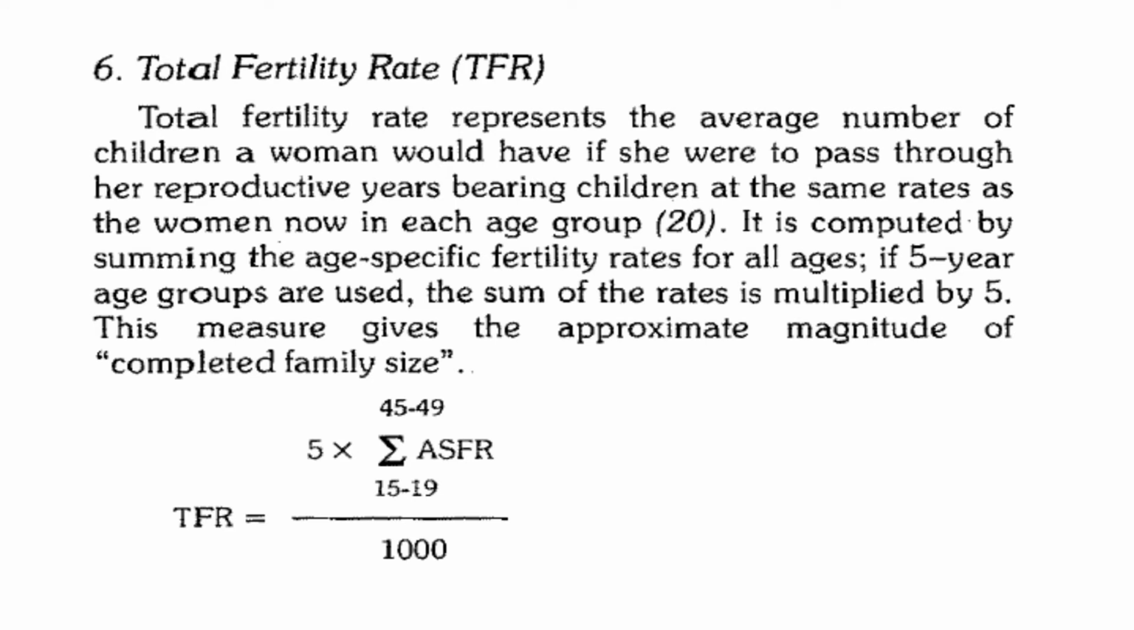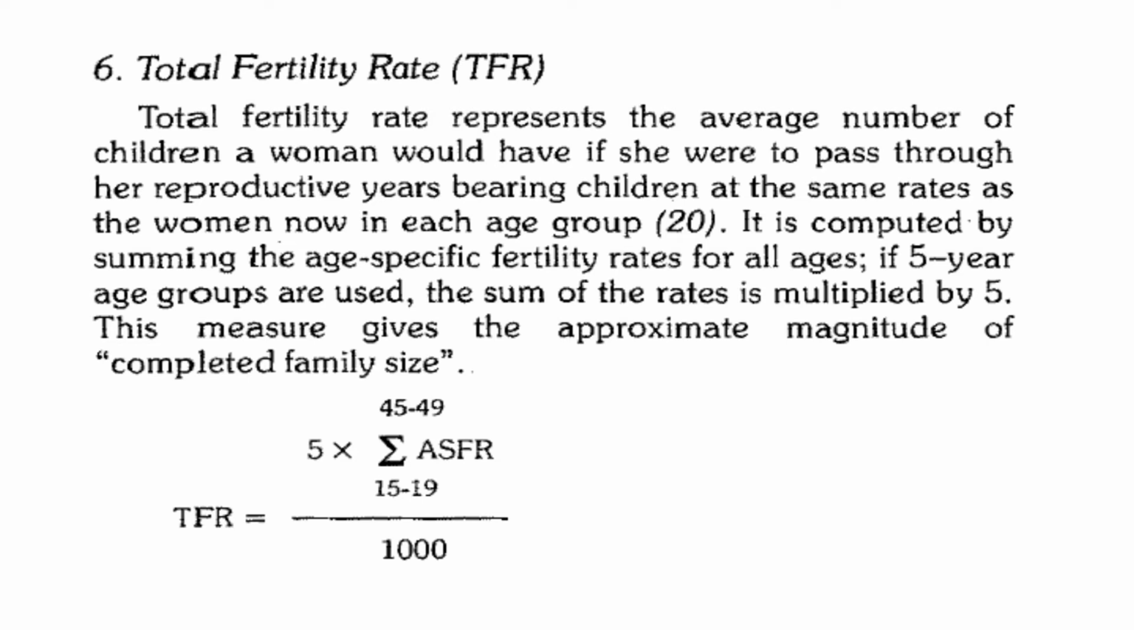The next measure is total fertility rate, TFR. It is used also in demography. Total fertility rate represents the average number of children a woman would have if she were to pass through the reproductive years bearing children at the same rate as the women now in each age group. It is computed by summing the age specific fertility rates for all ages.